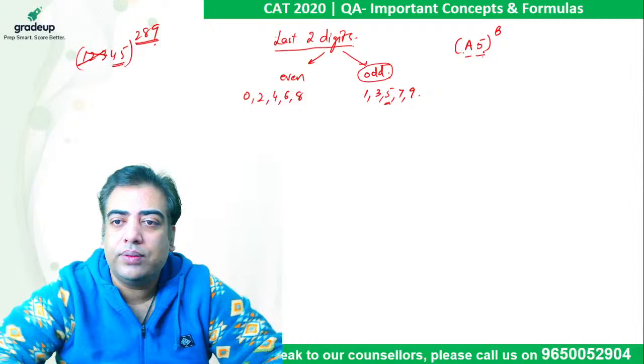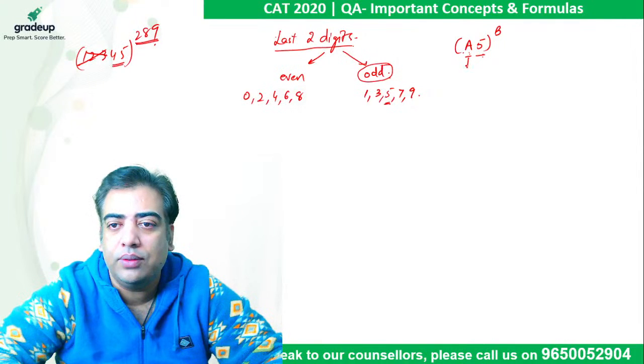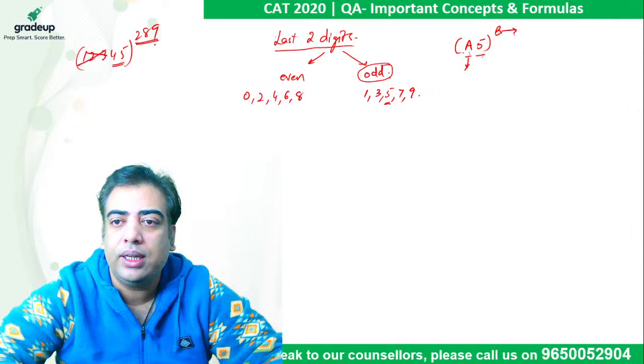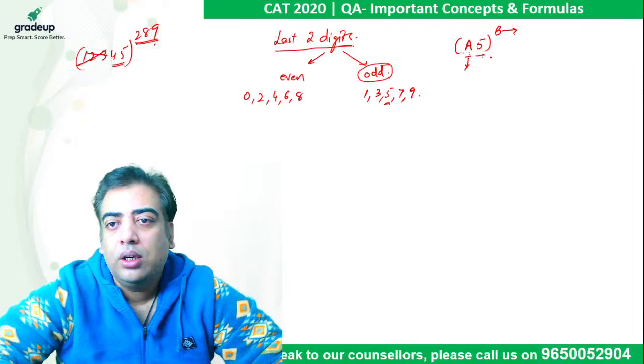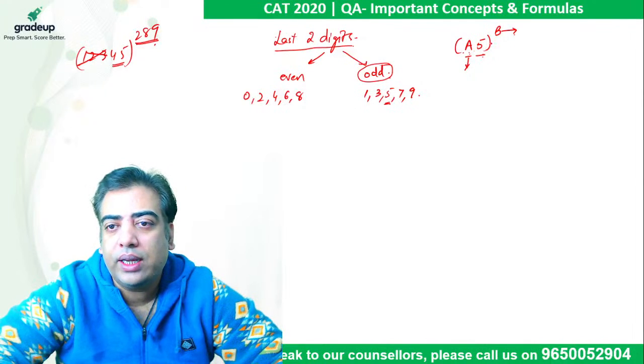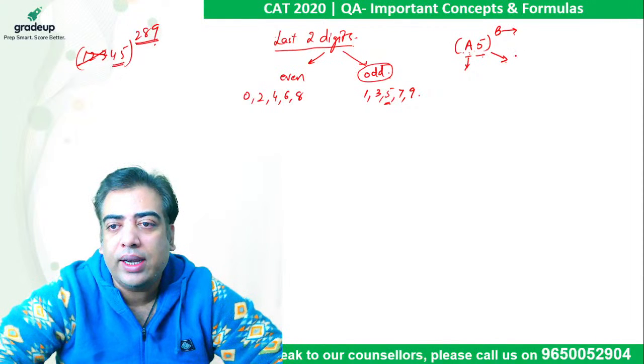If there is a number which is ending in 5, the digit before it can be even or odd. The value in the power again can be even or odd, right? So whenever we solve A5 raised to power B, the last two digits can be either 25 or 75. These are the only two values possible.